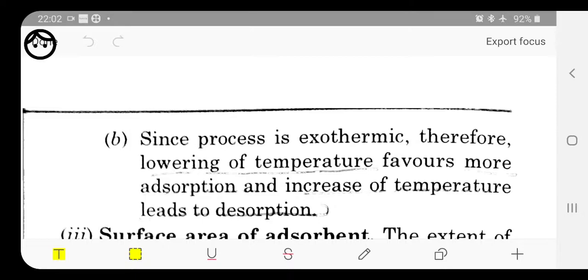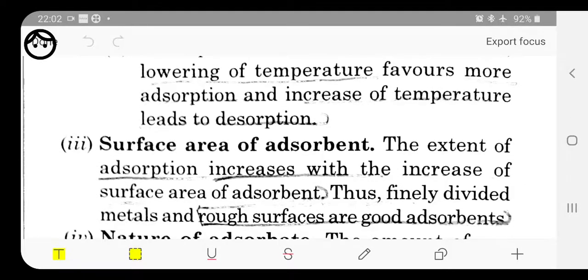As we increase the temperature, the reaction moves in the backward direction, meaning whatever gas is adsorbed may escape out. So for the adsorption of gases, the pressure should be high and the temperature should be low.